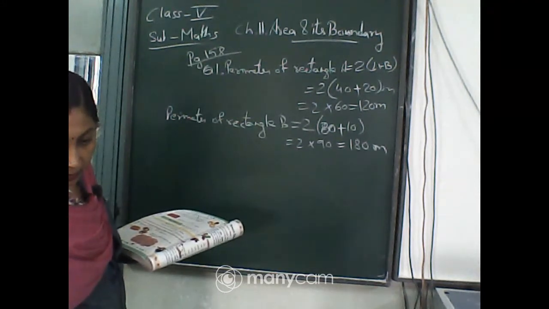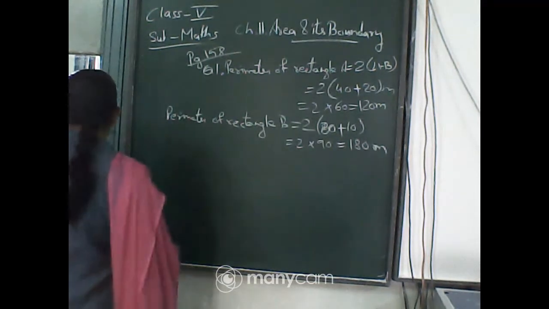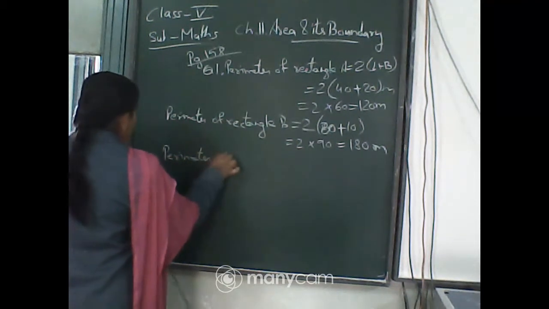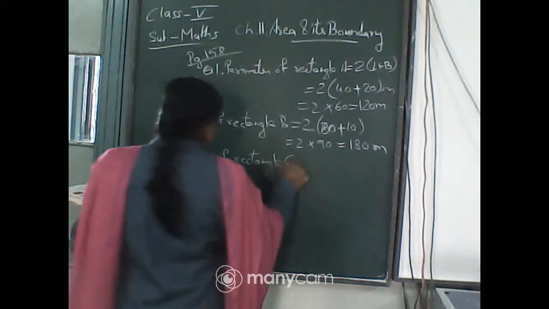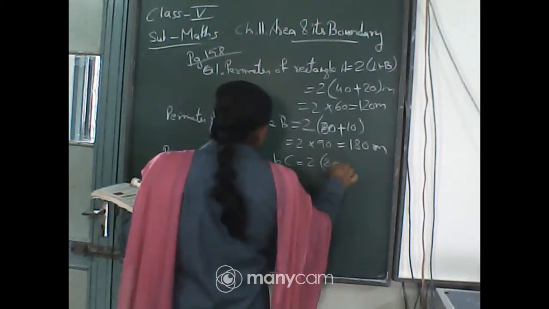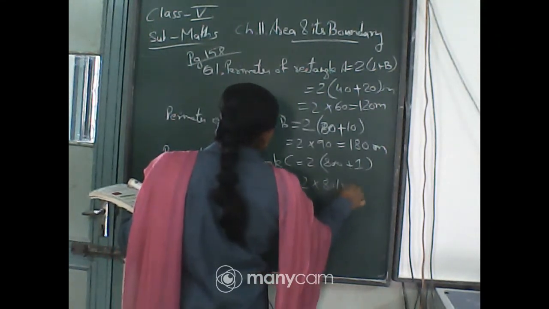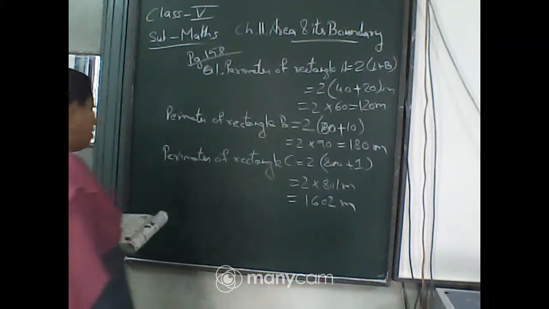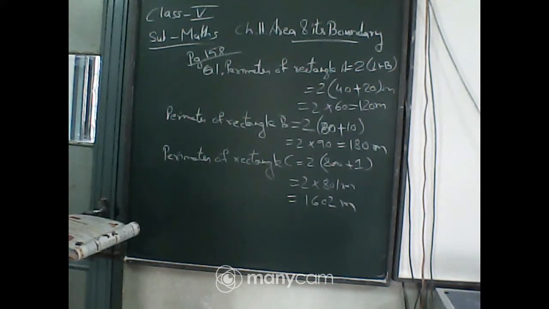Now the next one. The perimeter of rectangle C is equal to 2 into L plus B. L here is given 800 and B is given 1. So 2 into 801 meters. That means 2 8s are 16 and 2. So 1602 meters.